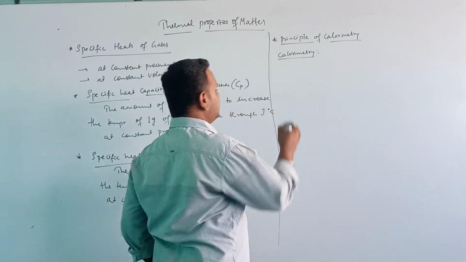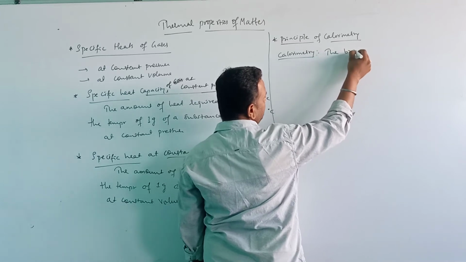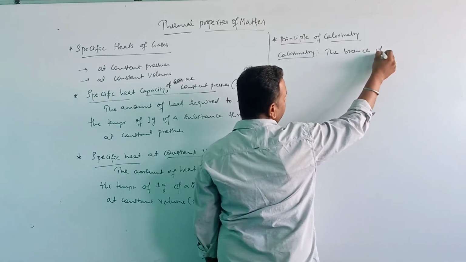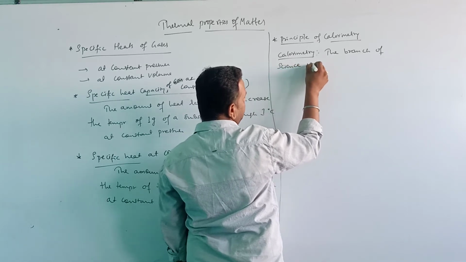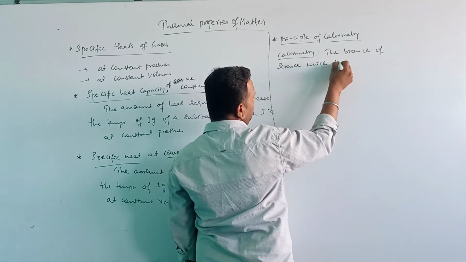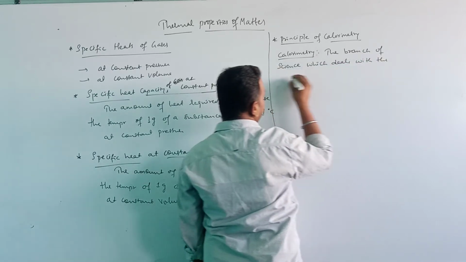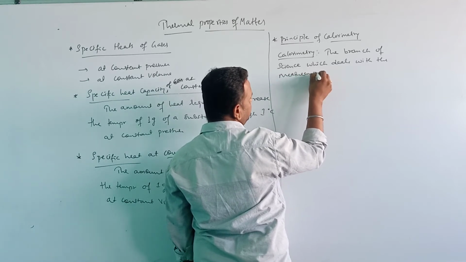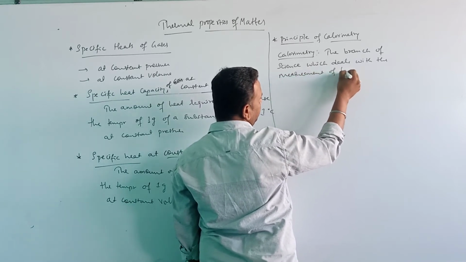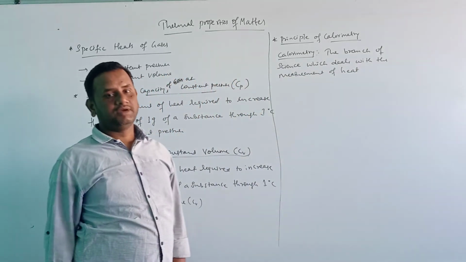I am writing the definition here. The branch of science which deals with the measurement of heat is called calorimetry.